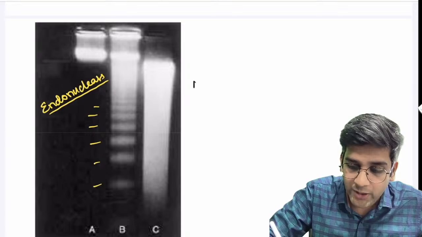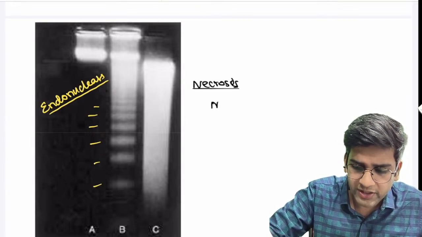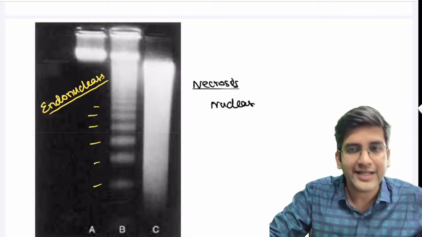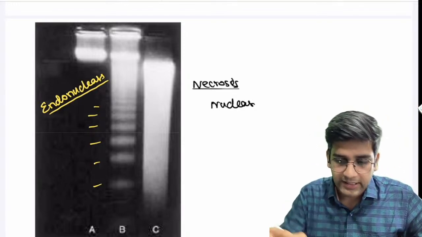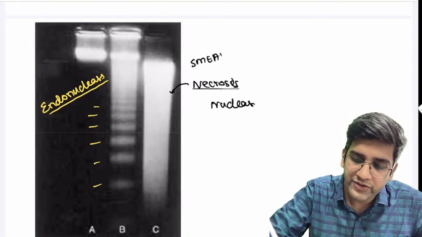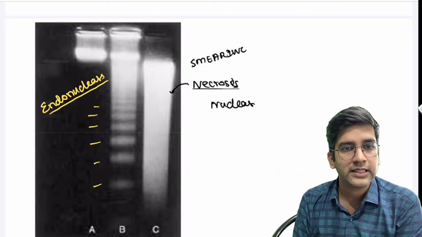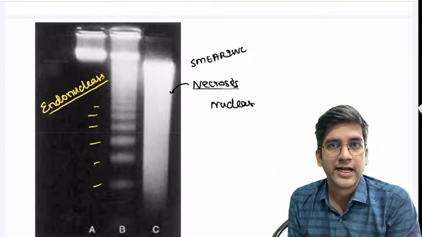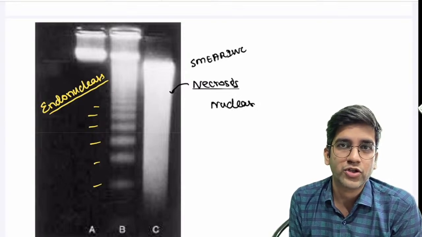In case of necrosis, what I have is a nuclease. It's not an endonuclease. It's a nuclease. Nuclease means it will destroy down to nucleic acid, DNA and RNA. That's why necrosis results in a smearing pattern. It'll destroy everything, smudge out everything, so it looks like a smear and not a stepladder, right? That's the difference between your stepladder and your smearing pattern. If this came once in an AIIMS exam and it repeats, I'm 100% sure you will answer, right?